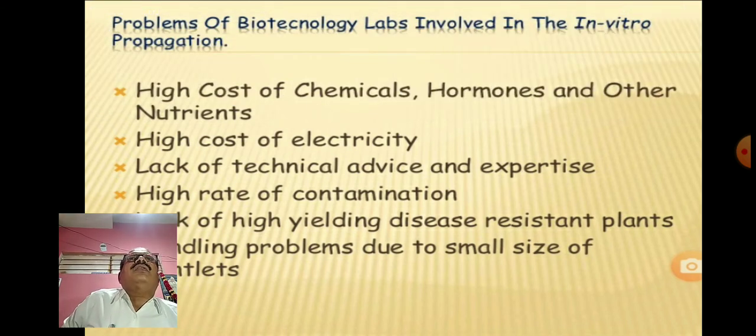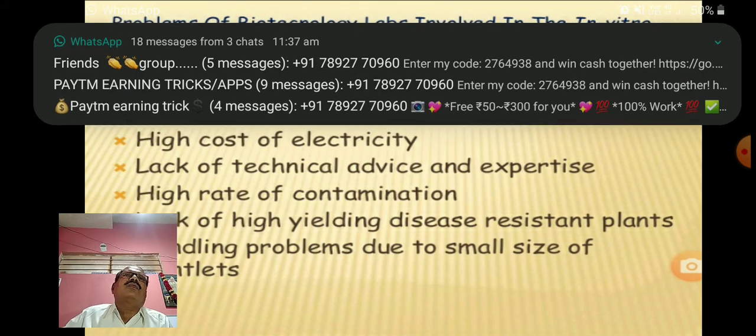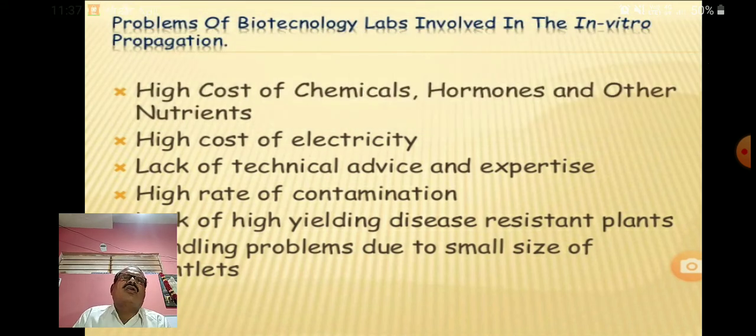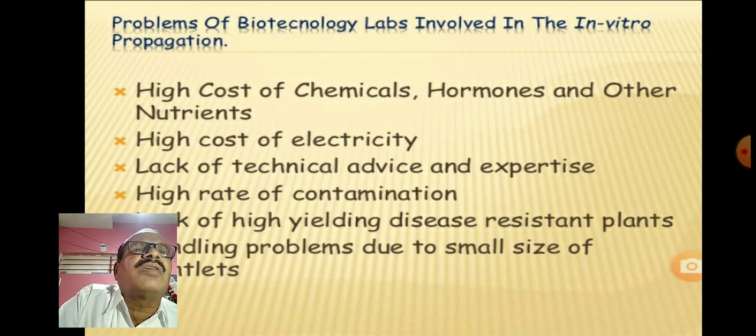Useful or not means, even though it is useful, what is the cost that is required, what are the expenses required to produce the flowers, because these biotechnologically produced flowers, or tissue culture or micropropagation, require chemicals, hormones, and other